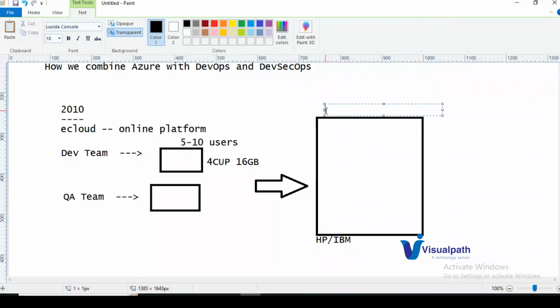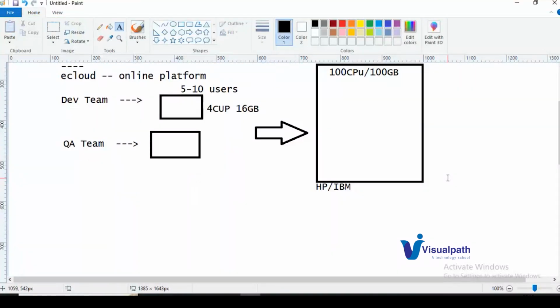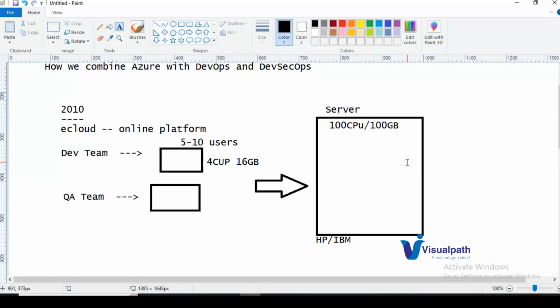Okay, this is a server. I have purchased a server from IBM or HP, which is, for example, a 100 CPU, 100 GB machine. Okay, for example, I'm saying. So I have purchased this machine. What do I need to do now? Once I have purchased the server, I need to install it in my local organization.